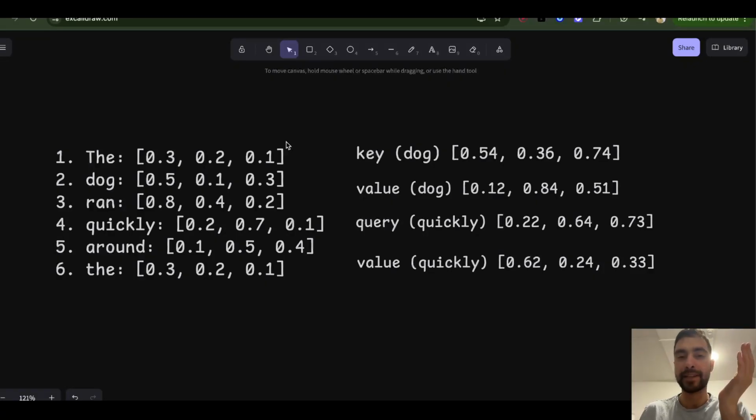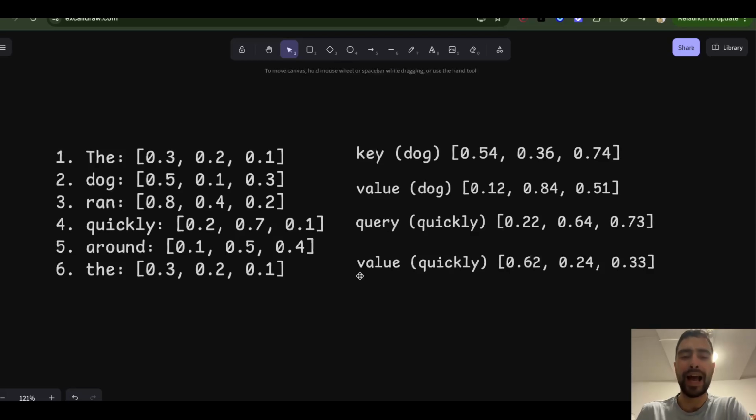Now that we have the scores that say how much of this word quickly wants to take from the word dog, we cannot just add part of this token to this token. Instead, we will create another vector for both of them and call it value. Now, values are what we are adding up. So we are not adding up this vector, but we are adding another vector that's value. So these are the 3 vectors, the key, query, value. Those are the 3 vectors in the self-attention mechanism.